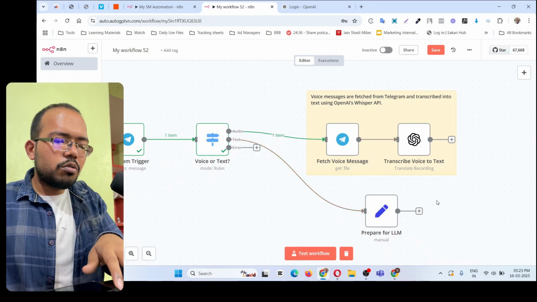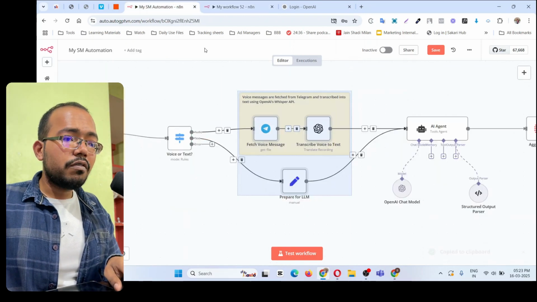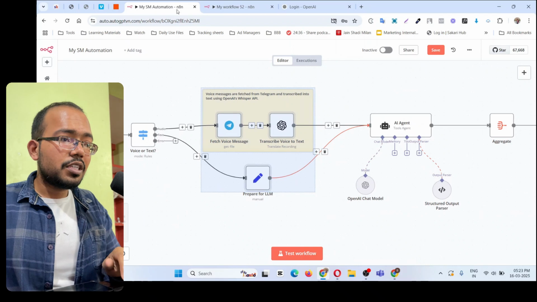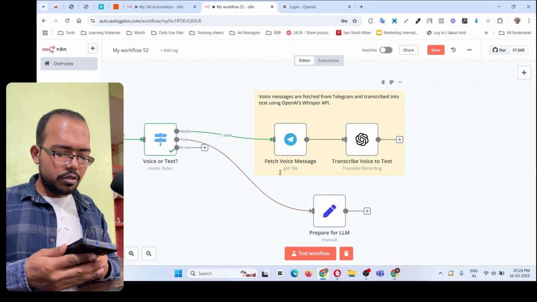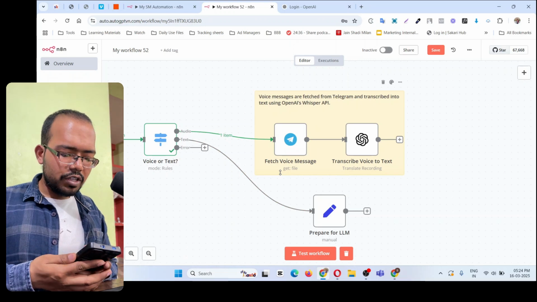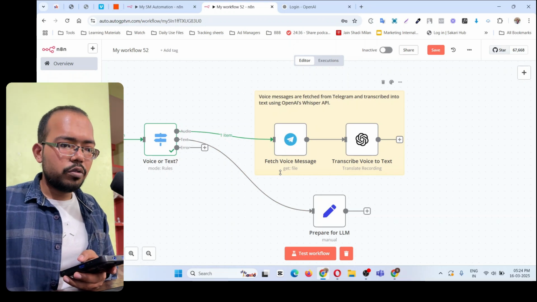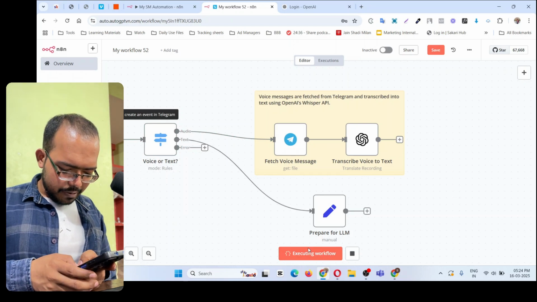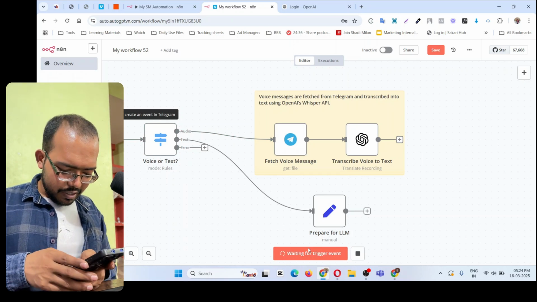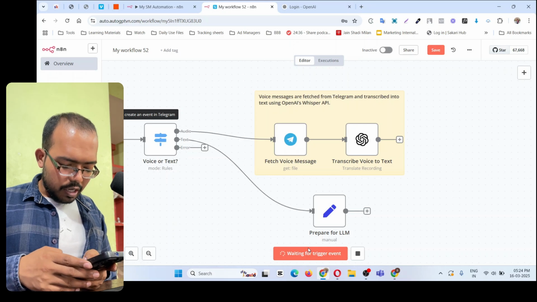Okay, so we got these two things ready. Next thing is this agent. So let's first test this much out. I'm going to test this workflow with a voice message. So we got the initial values, test workflow, and I will send a text content first and send.